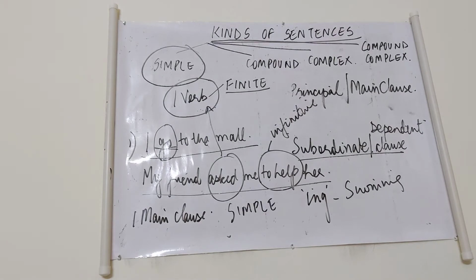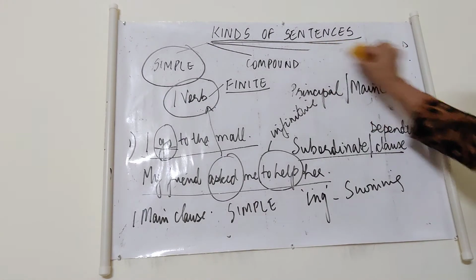Now children, I move to compound sentences.